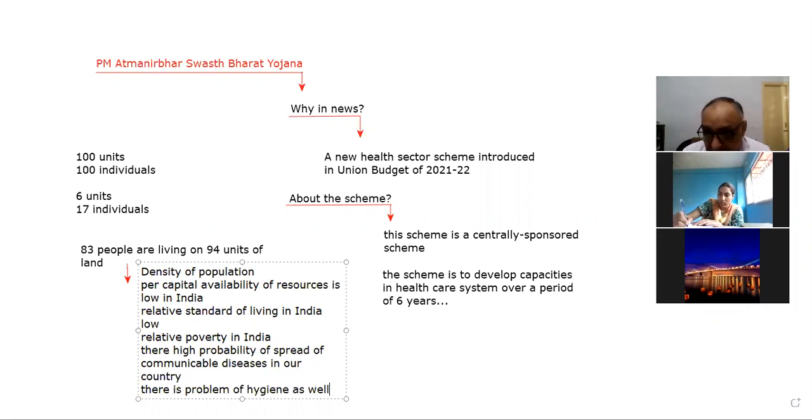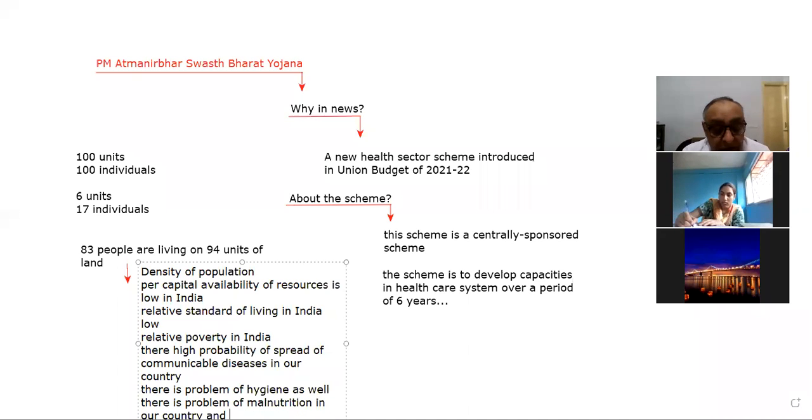And there is a problem of malnutrition in our country as well.